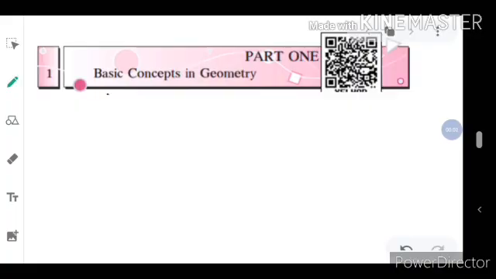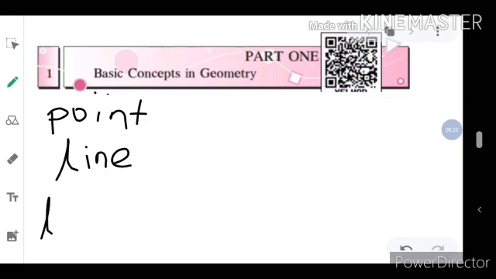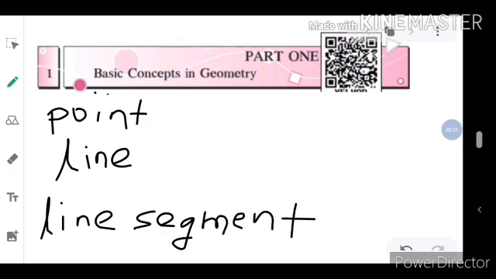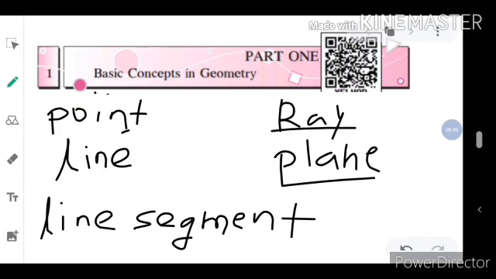Hello friends, today we are going to learn basic concepts in geometry. So first we are going to see which are the basic concepts in geometry. First, point. Second, line. Third, line segment. Fourth, ray. And fifth, plane. We are going to learn point, line, line segment, ray and plane.